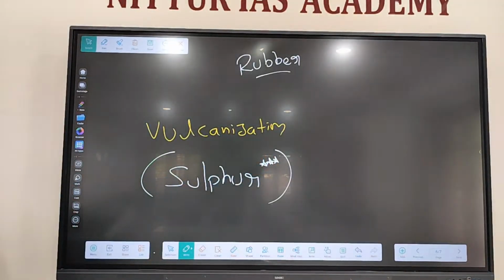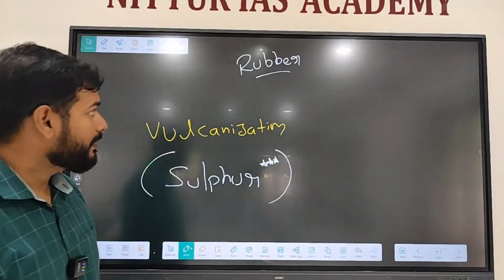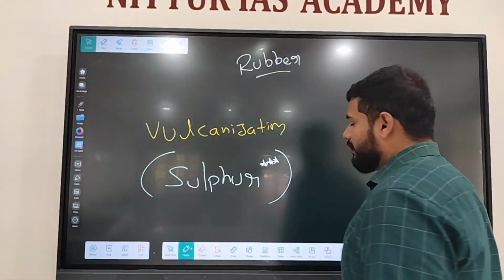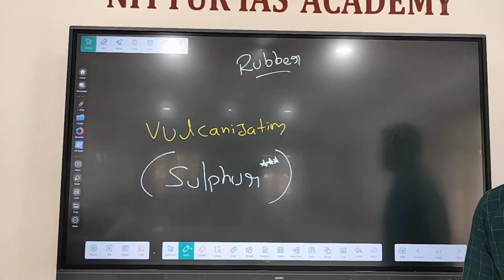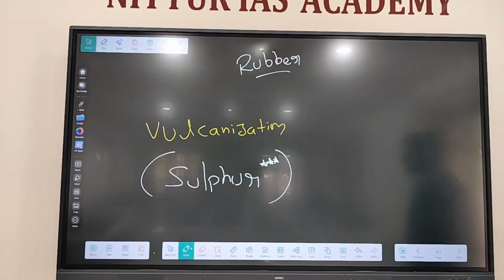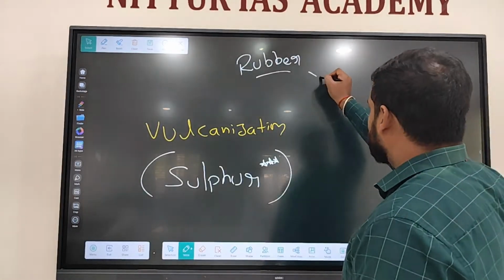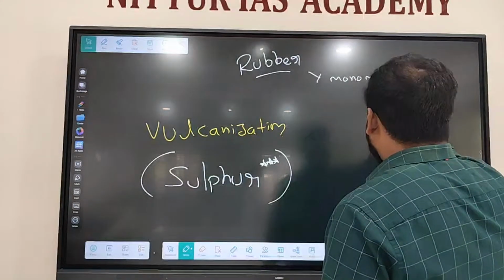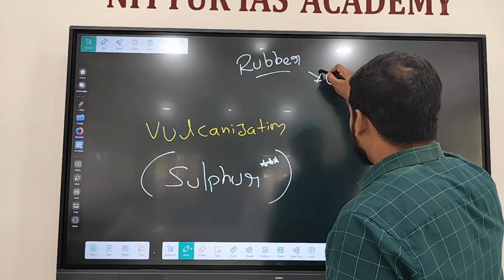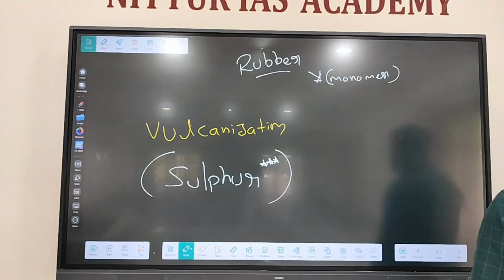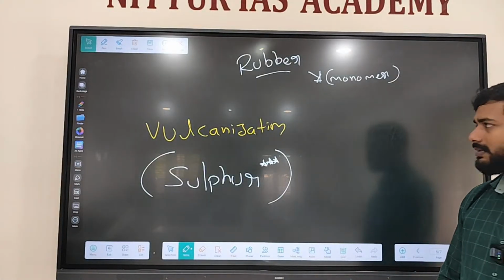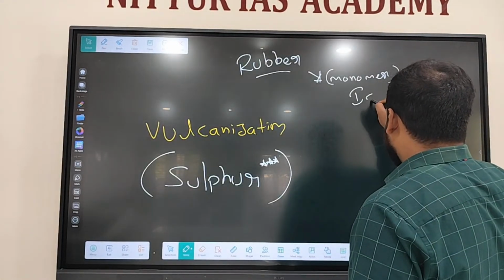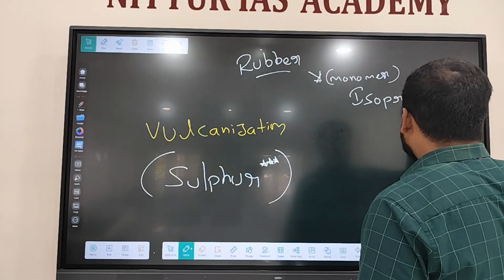Sulfur. Then the natural rubber's monomer, meaning a simpler form, the simpler, basic chemical form of the rubber, is isoprene.